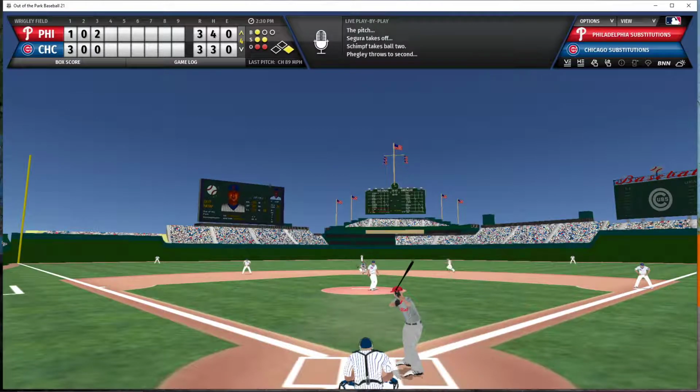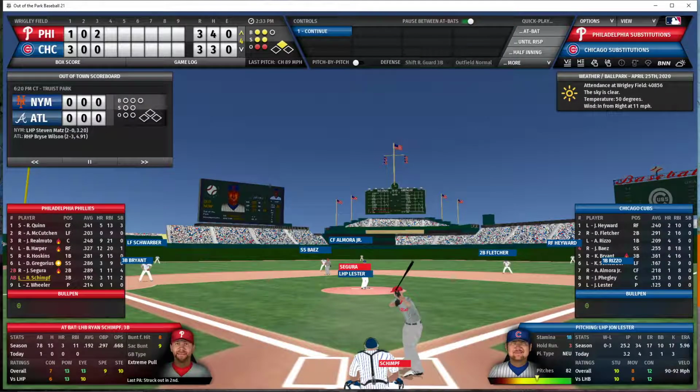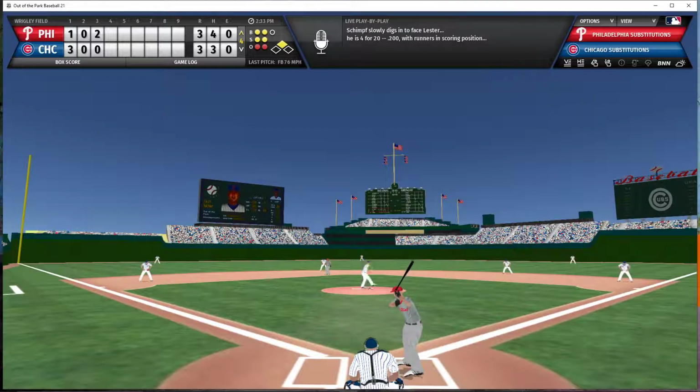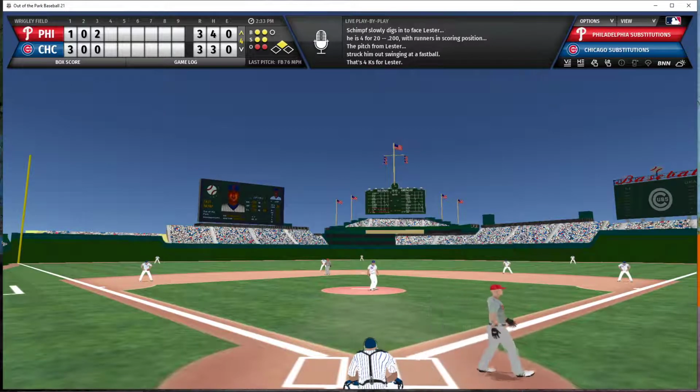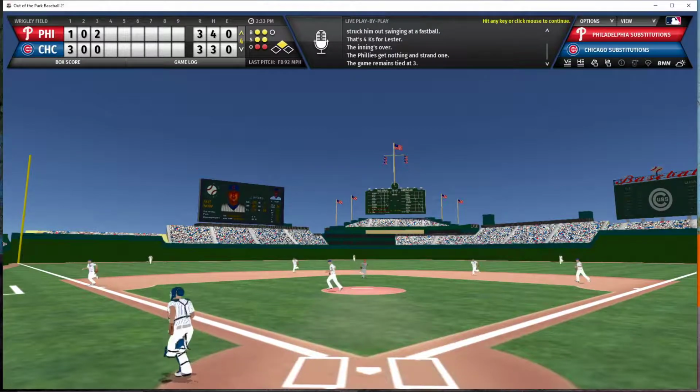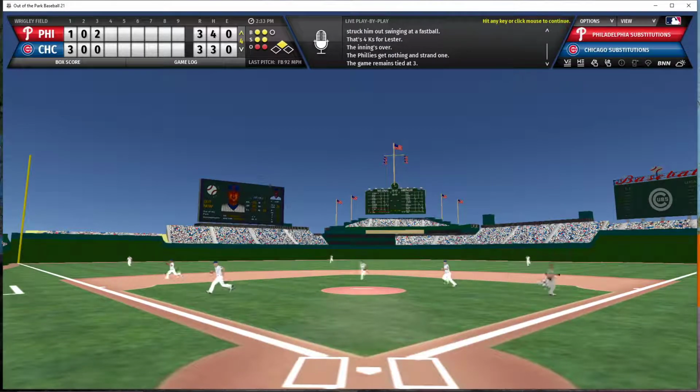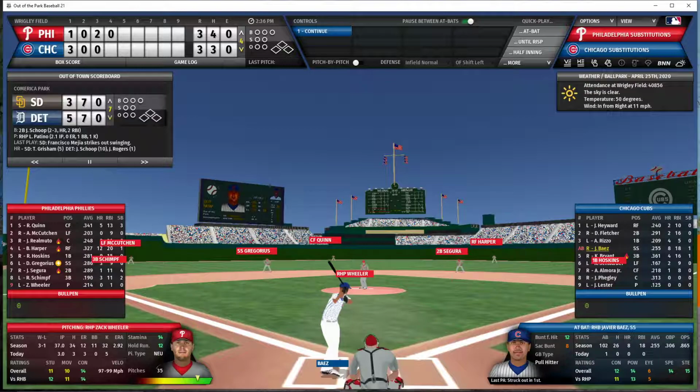And that will be a steal. Segura has 4 steals on the season, and it seems like opposing teams are taking a lot of liberties on the bases against Wilson, well, against Fegley today, but against Contreras in other games. 2-2 count now. Here's the pitch. Strike 3 swinging, 4 strikeouts for Lester, and the inning is over. The Phillies strand a runner.